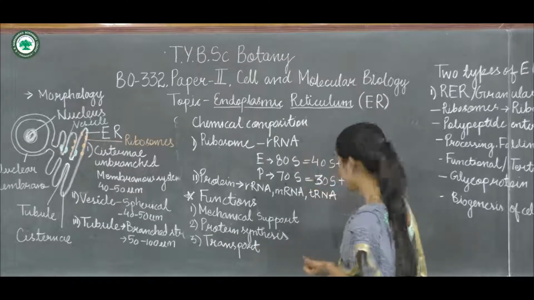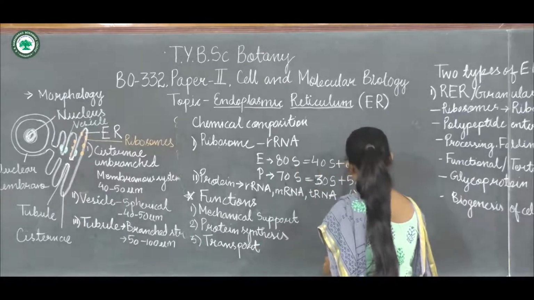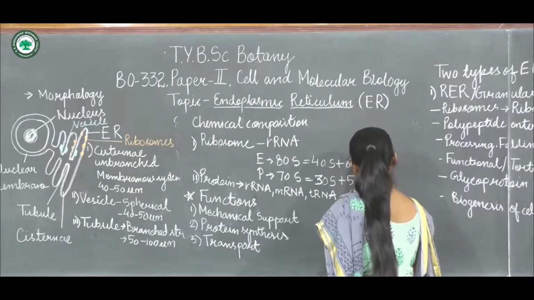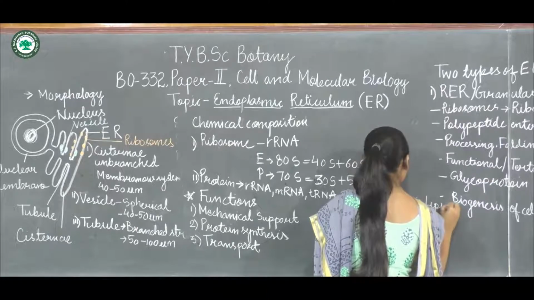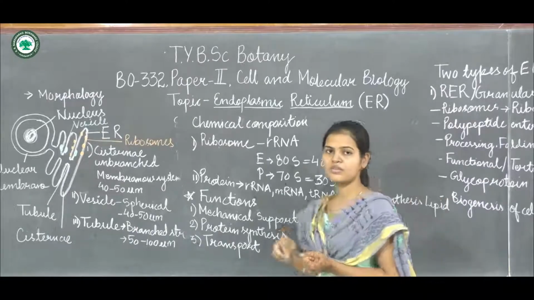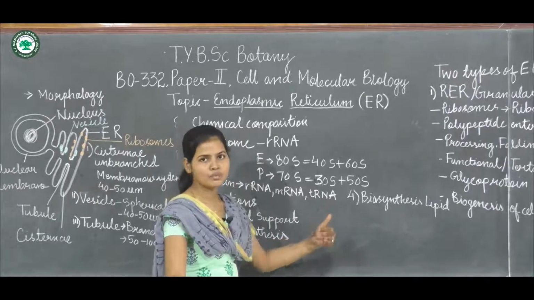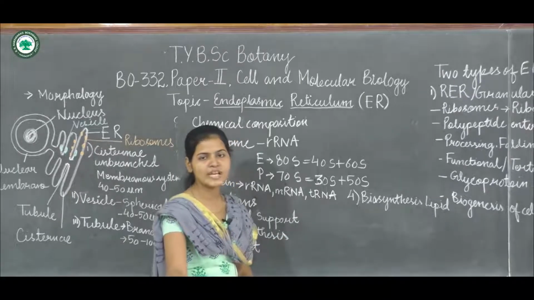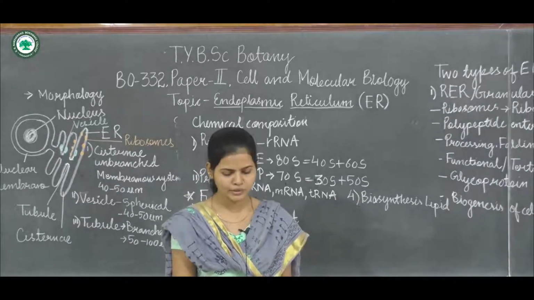Next is biosynthesis of lipid. The synthesis and even the storage of lipid will take place in the endoplasmic reticulum, and particularly in the smooth endoplasmic reticulum.